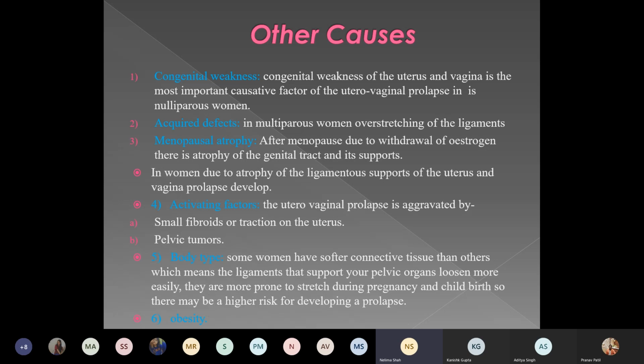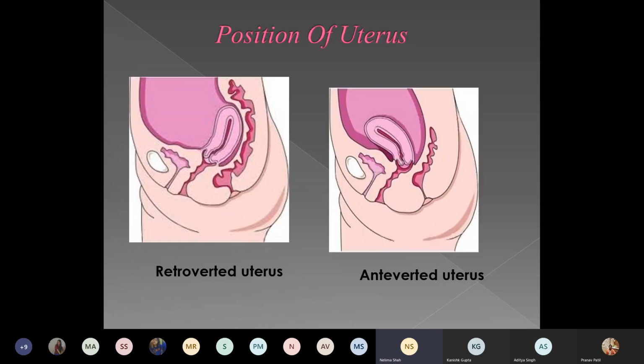Then aggravating factors for uterovaginal prolapse are fibroids, which cause traction on the uterus. Then some pelvic tumors which cause excessive traction can also lead to prolapse. Another is body type. Some women have softer connective tissue than others, which means the ligaments that support the pelvic organs loosen more easily and can lead to prolapse. Then obesity also can be one of the causative factors in prolapse.